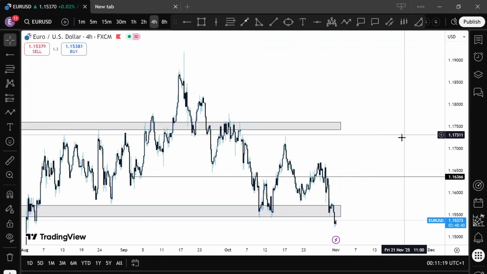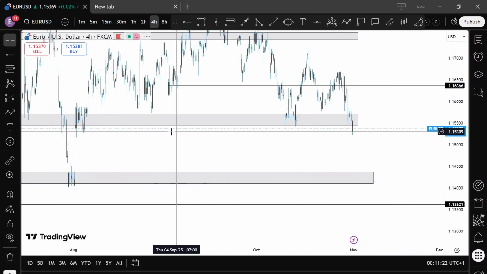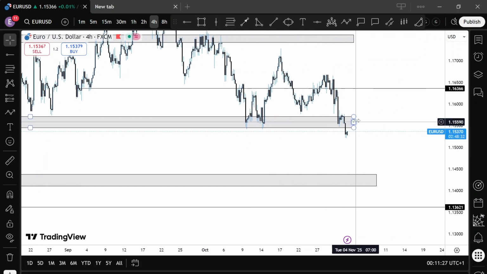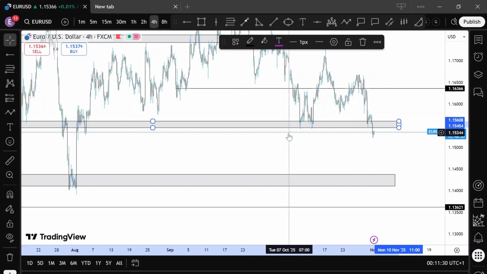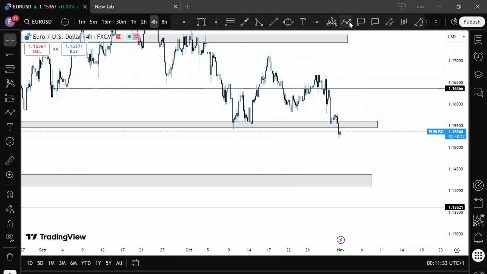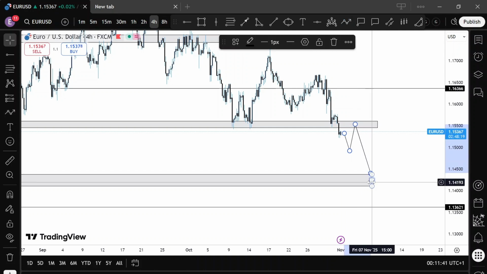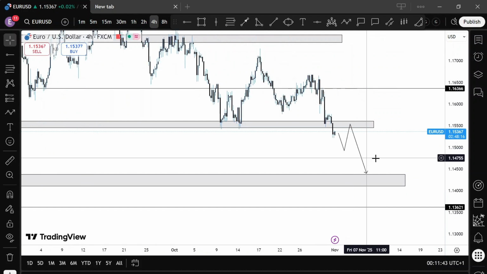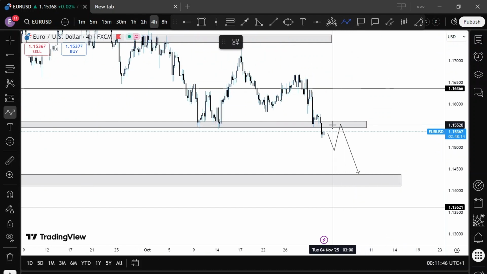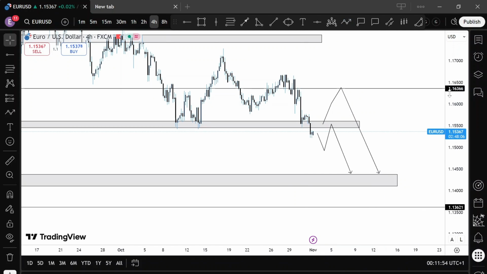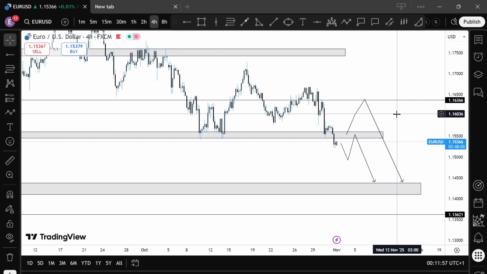Euro USD here is quite similar. We've created a new low, breaking below the support region here of 1.1550. My best bet, or what I'll be anticipating going forward, would be to either see price continue to the downside here, a pullback to this region here, and then a continuation to retest maybe the region of 1.1440 here. Or we might get price to pull back to maybe somewhere here or this region here and still continue to the downside. That's that for Euro USD, very similar to pound USD.